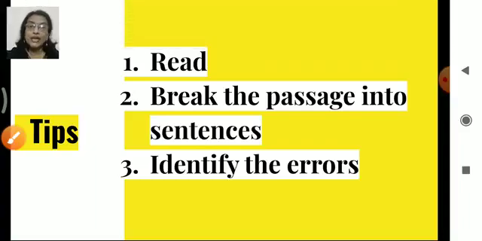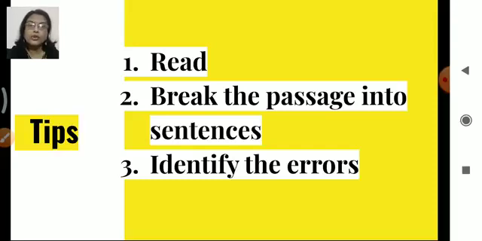Now before that, you have to keep three things in mind. What are they? First is read the full passage. Whichever passage is given to you, you have to read the full passage with full and proper concentration. Then the second thing, break the passage into sentences. A small passage will always be given to you, but many times the sentence may be big enough.